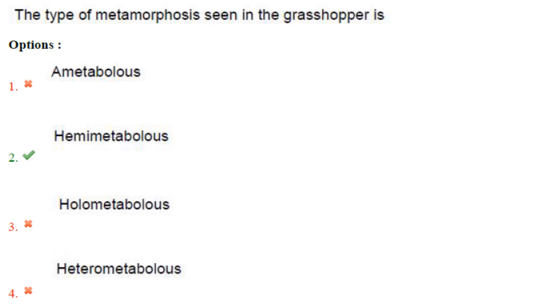Then first question. The type of metamorphosis seen in grasshopper is hemimetabolous. It includes three distinct stages, that is egg, nymph and adult, and there is no pupal stage.